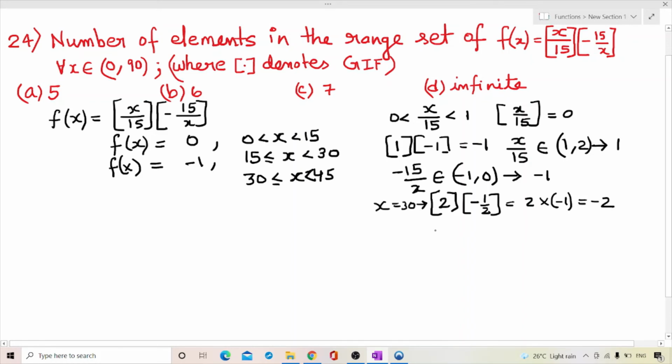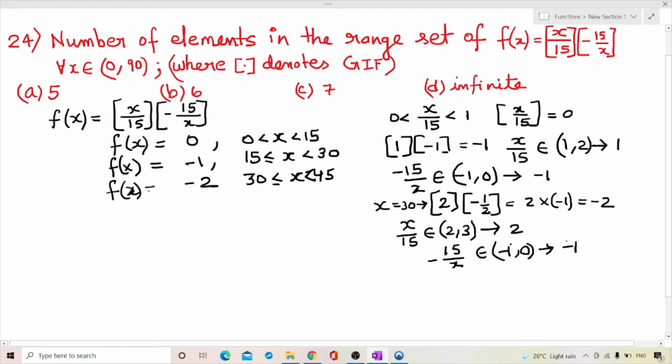Now for x greater than 30, x by 15 will lie between 2 and 3, so the greatest integer will be 2, and again -15 by x will lie between -1 and 0, so the greatest integer will be -1. Similarly, f(x) will be equal to -2.